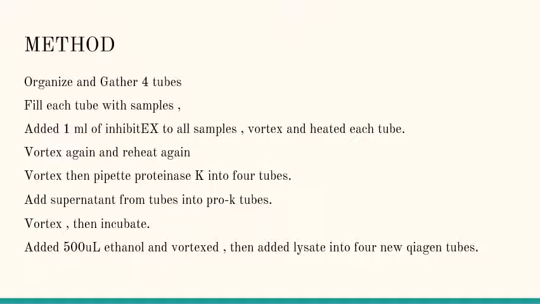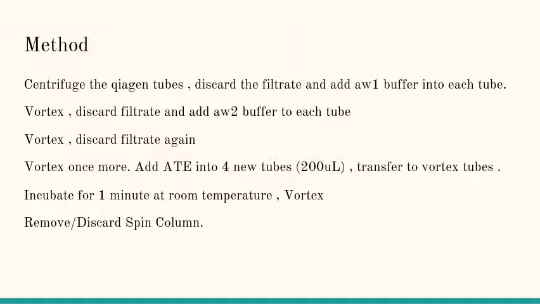Then we removed the tubes and discarded the filtrate, and we did not throw away the plastic tube upper cover. And then we added 500 microliters of the wash buffer into the tubes, and we closed the lid and centrifuged for 1 minute at 14,000 rpm. Then we discarded the filtrate and added 500 microliters of wash buffer AW2 into each of the QIAamp tubes. We centrifuged them for 3 minutes at 14,000 rpm, discarded the filtrate again, and centrifuged for 3 minutes at 14,000 rpm. And then we added ATE into the 4 new tubes.